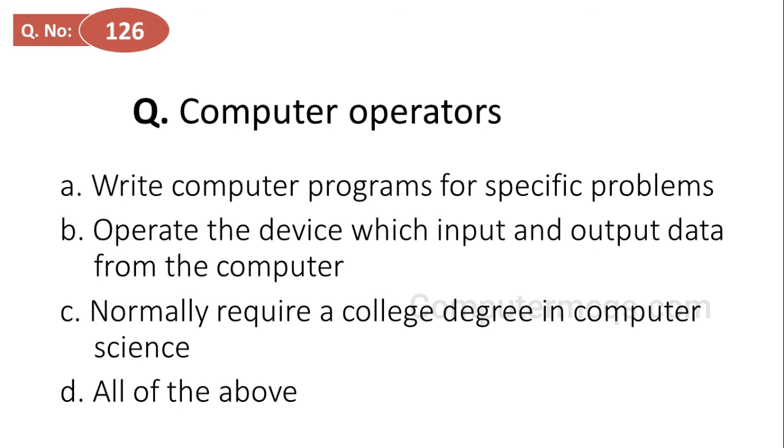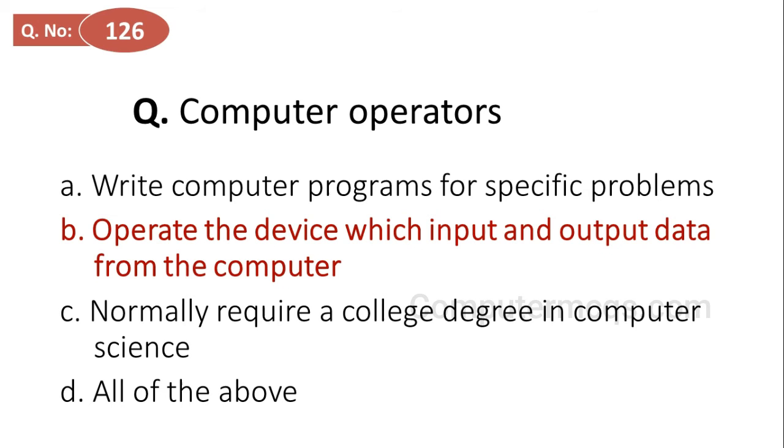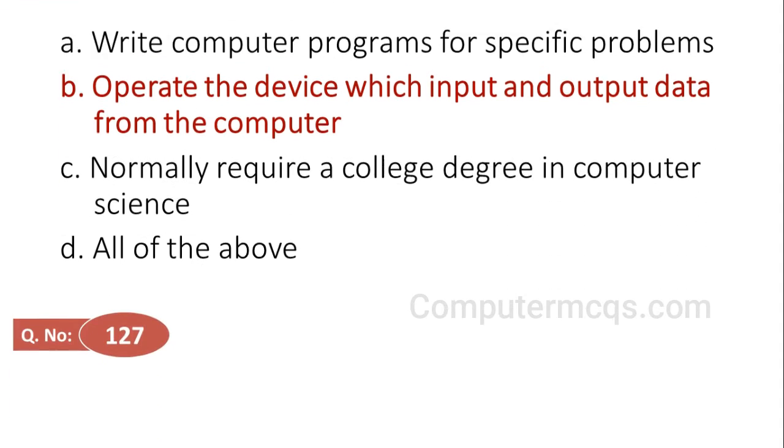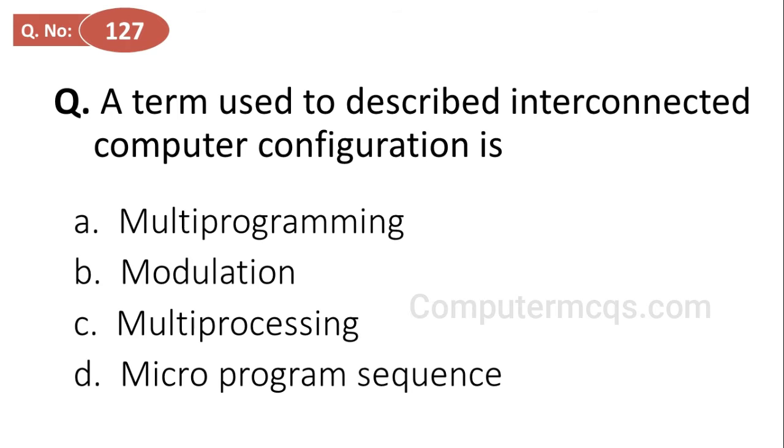Computer operators. Options are: write computer programs for specific problems, operate the device which input and output data from the computer, normally require a college degree in computer science, all of the above. The correct answer is option B, operate the device which input and output data from the computer. A term to use describe interconnected computer configuration is, options are multiprogramming, modulation, multiprocessing, microprogram sequence, and the correct answer is option A, multiprogramming.